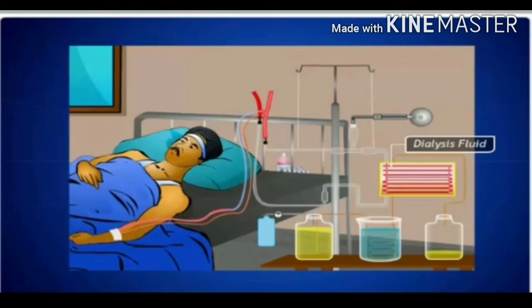At that time, the waste products from the blood pass into the dialyzing fluid by means of diffusion. The purified blood is pumped back into the patient. This process of purification of blood is called hemodialysis. This is similar to the function of the kidney, but it is different since there is no reabsorption involved.